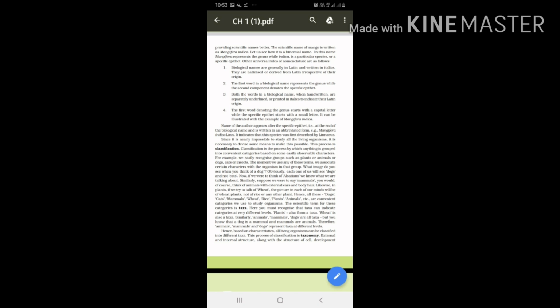If we define it, it is the variability among living organisms from all sources, including terrestrial, marine, and other aquatic ecosystems, and the ecological complexes of which they are a part. This includes diversity within species, between species, and of ecosystems.